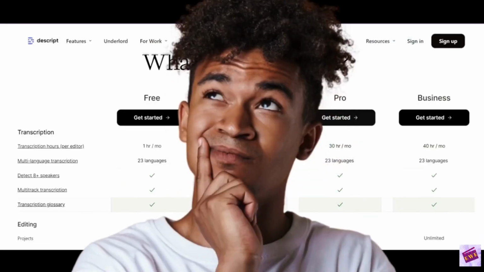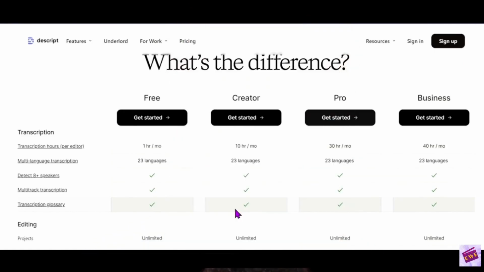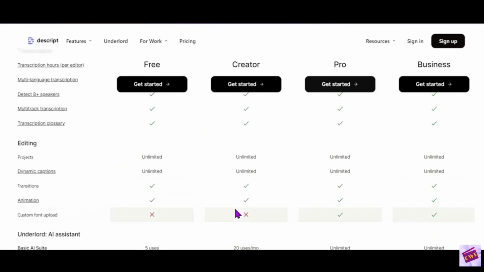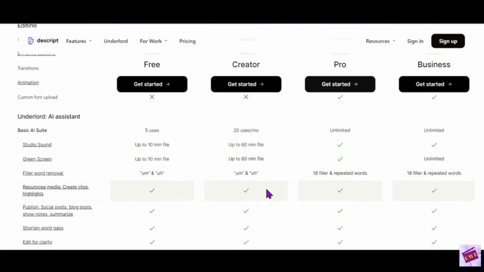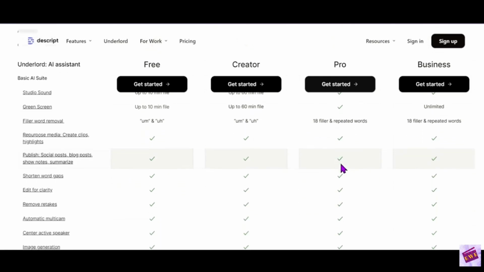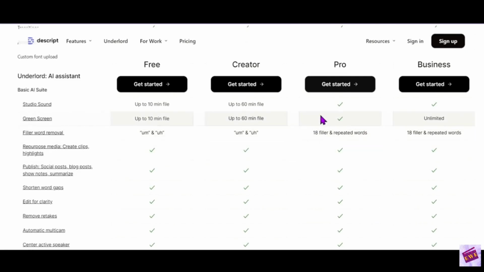So how do these plans stack up against each other? The Pro plan has some really cool features that the Creator plan just doesn't have, that we talked about. So it depends on really what is important to you. We talked about the unlimited use of the studio sound and the 60-minute file, the unlimited use of the green screen for the Pro plan. You also get a lot more of these filler words and repeated words that you can remove, as opposed to the Creator plan, which is just ums and ahs.